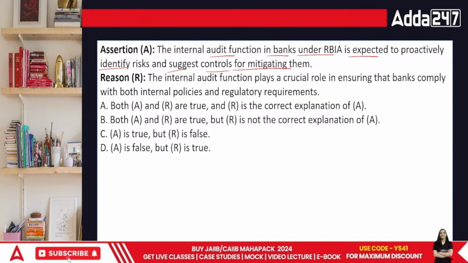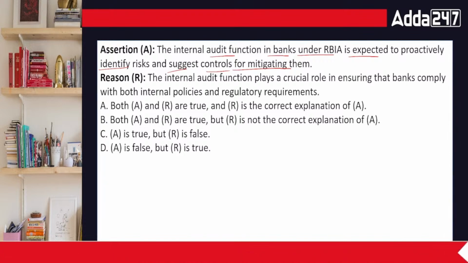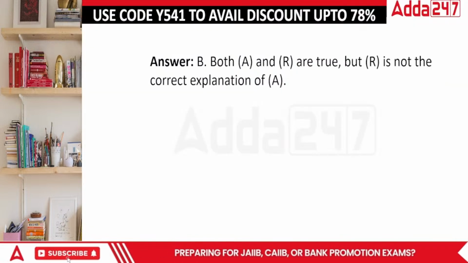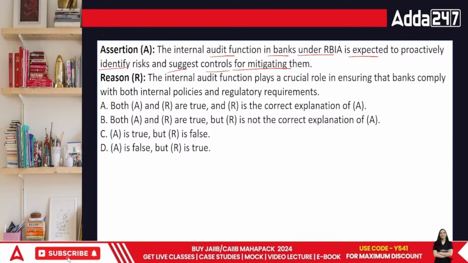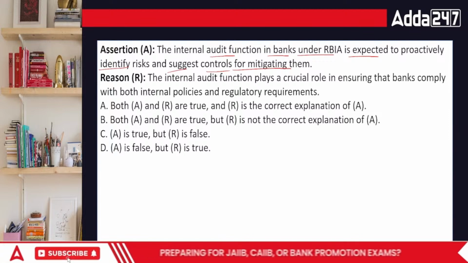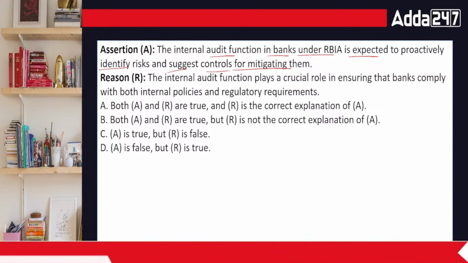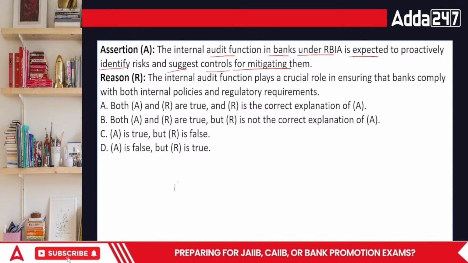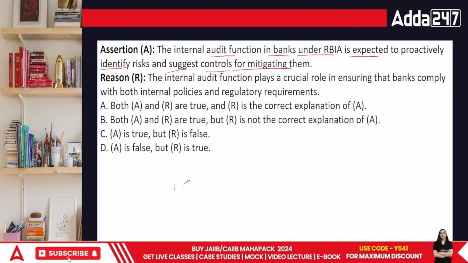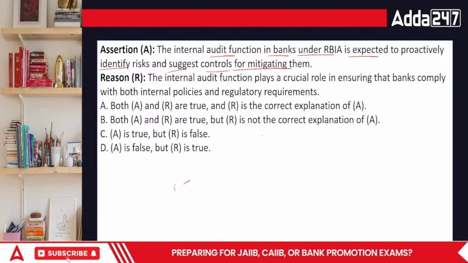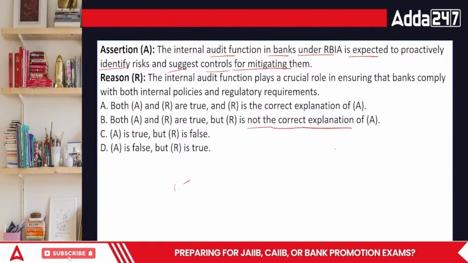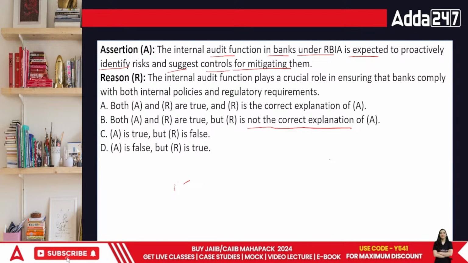So in this case, what's going to be the answer, everyone? The correct answer in this area is B. When we talk about B, the internal audit function statement is actually true. Internal audit is done so that we don't really face the problem before the statutory auditor comes. We just want to save ourselves. So that is one part which is true. But the explanation is different. If I talk about the mitigation, that is because they do extensive audits and check the work of that organization in a detailed manner. So that's definitely true, but this is not the correct explanation. Doing those audit measures is something that we have to cover in this area. So that makes more sense.